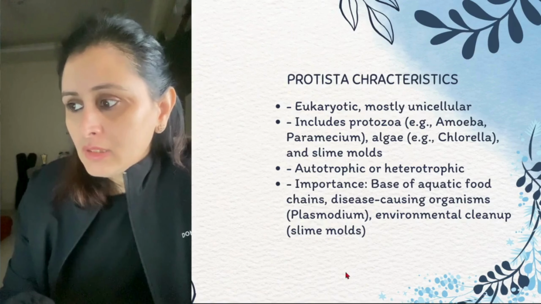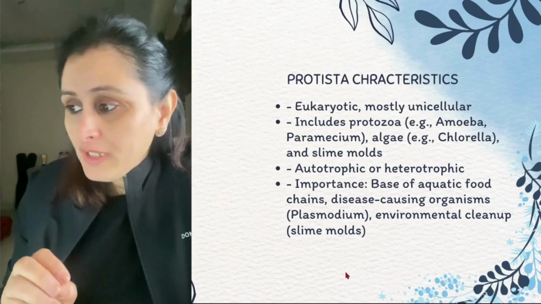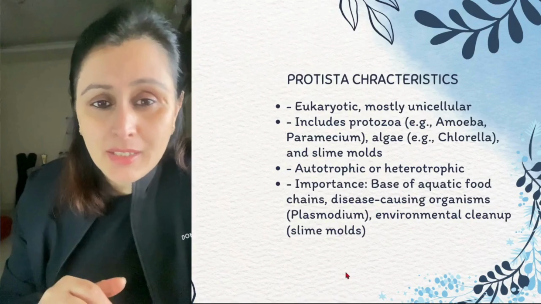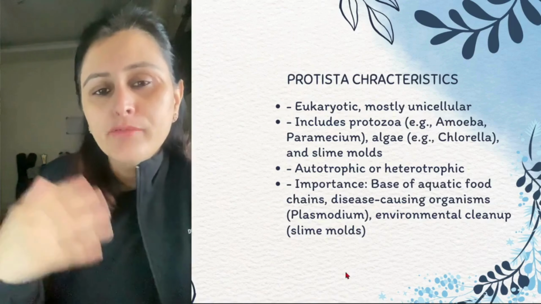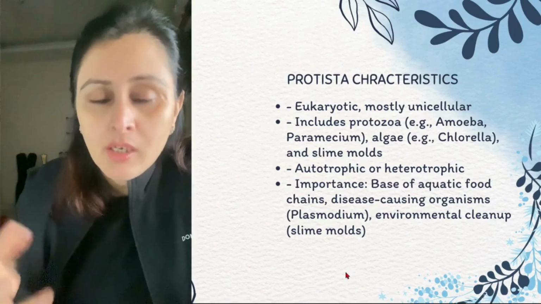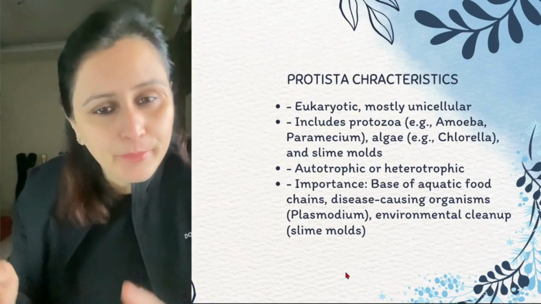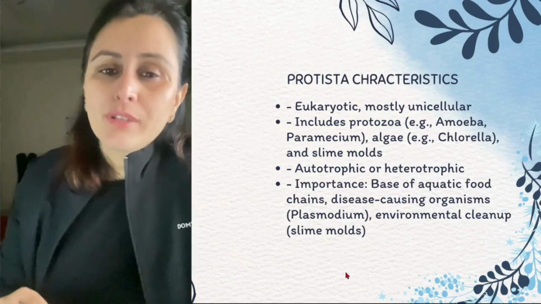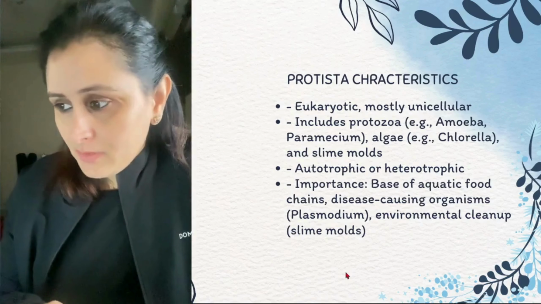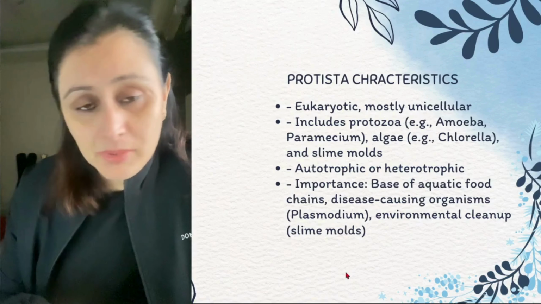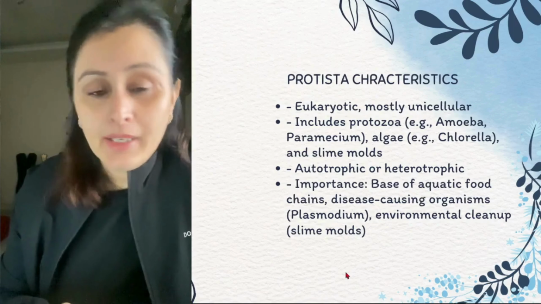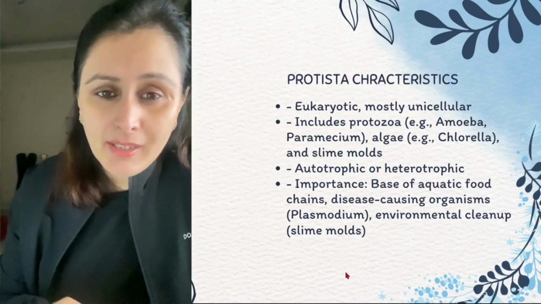They are present widely in the aquatic areas and they form the basis of the food chain. जब एक दूसरे के ऊपर dependent होते हो खाने के लिए, so they provide the basis for that, right? So they are the disease causing organism also, example the plasmodium, and they help in environment cleaning like the slime molds.